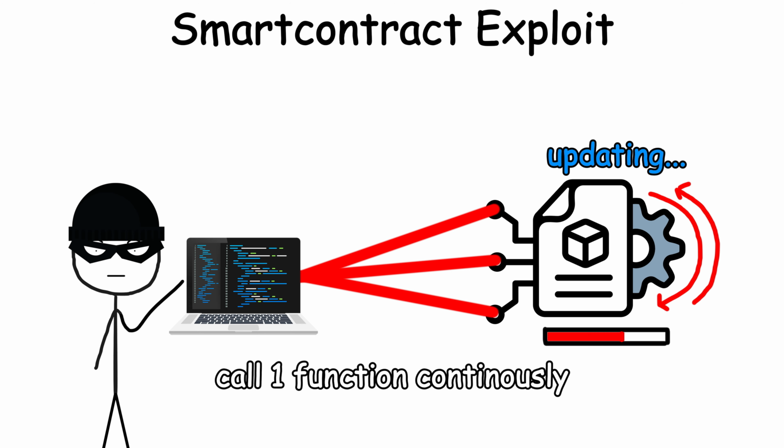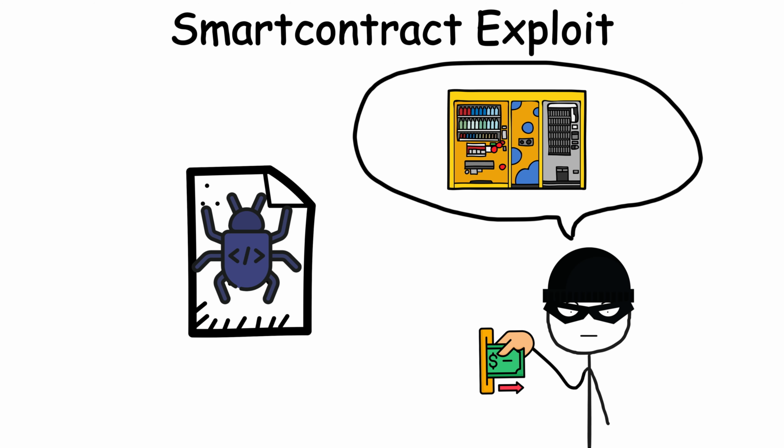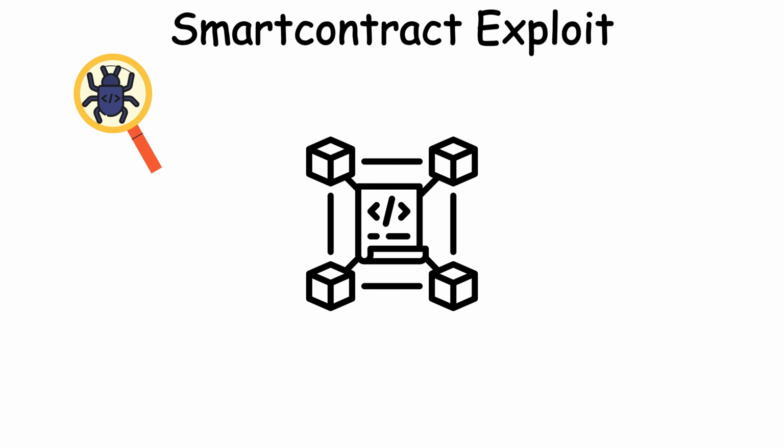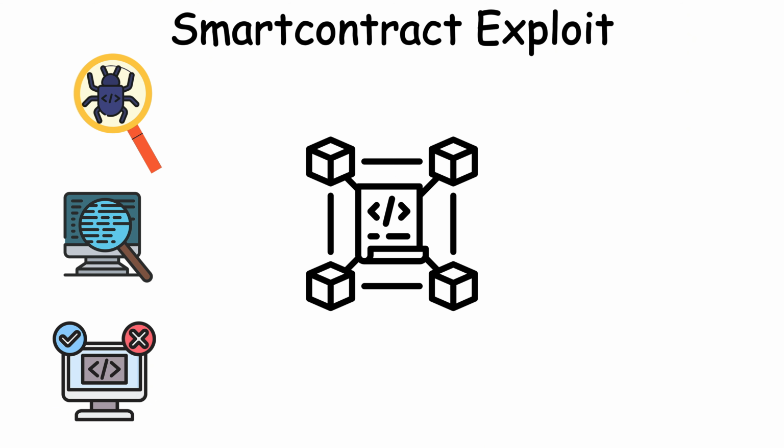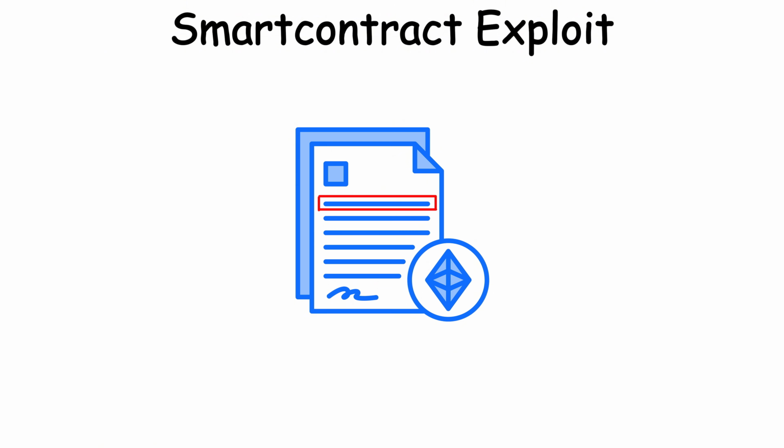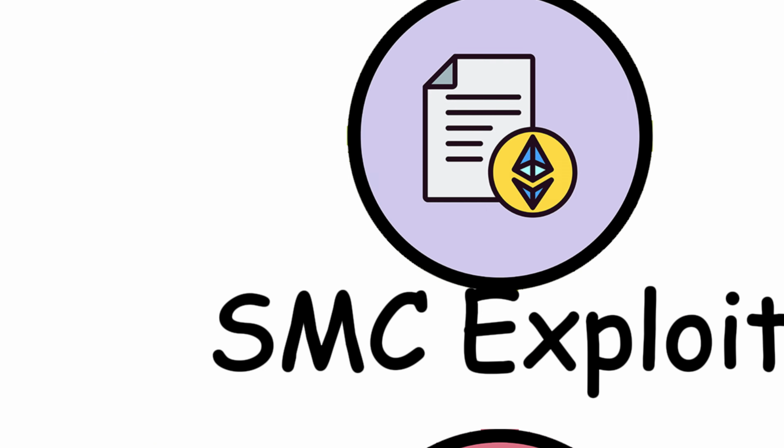Smart contracts also get hit with reentrancy attacks, where an attacker keeps calling a function before the contract updates its records, draining funds like shaking a vending machine repeatedly before it registers a sale. Projects now run bug bounties, audits, and stress tests before launch, but even then, one missed line of code can lose millions in seconds.